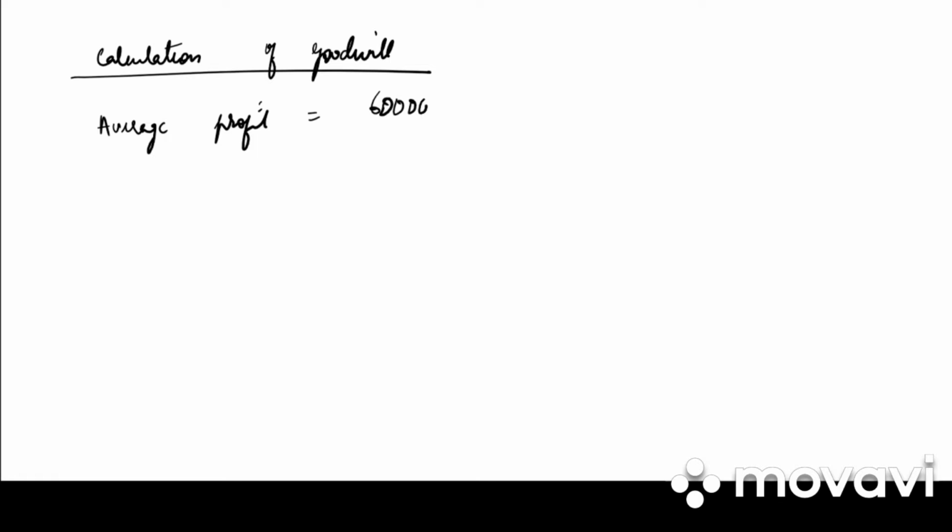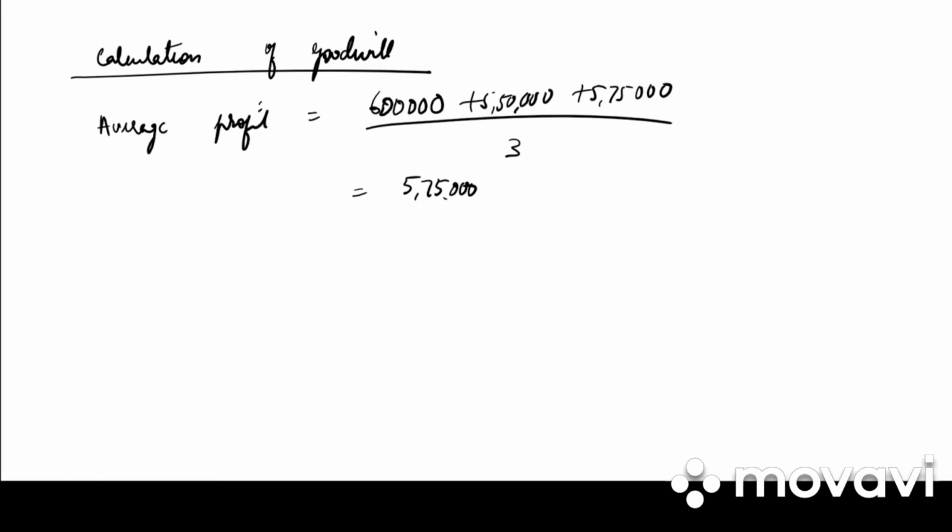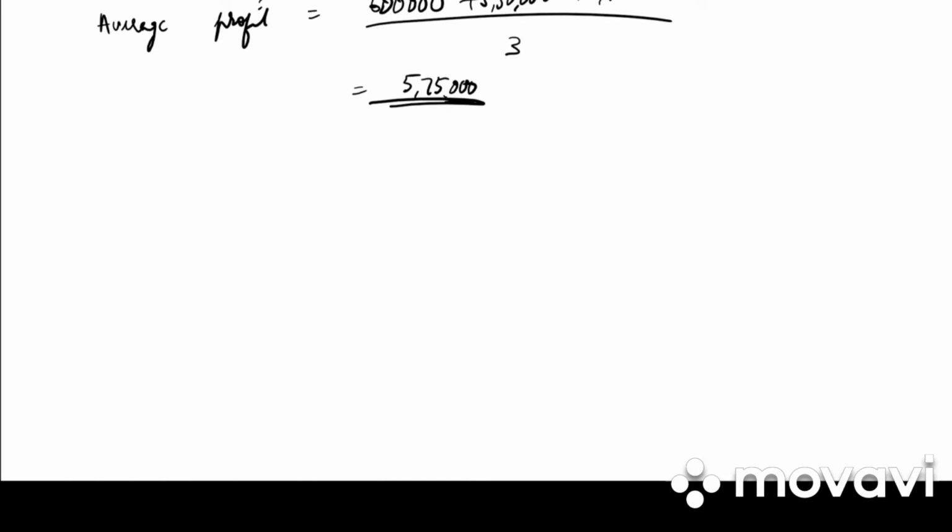Calculation of goodwill. Average profit is equal to 6 lakh plus 5 lakh 50,000 plus 5 lakh 57,000 divided by 3. How much is it? 5 lakh 75,000. Then they have given us super profit.